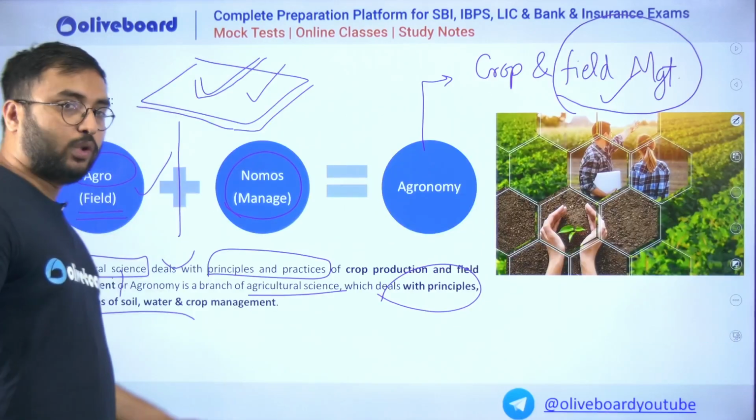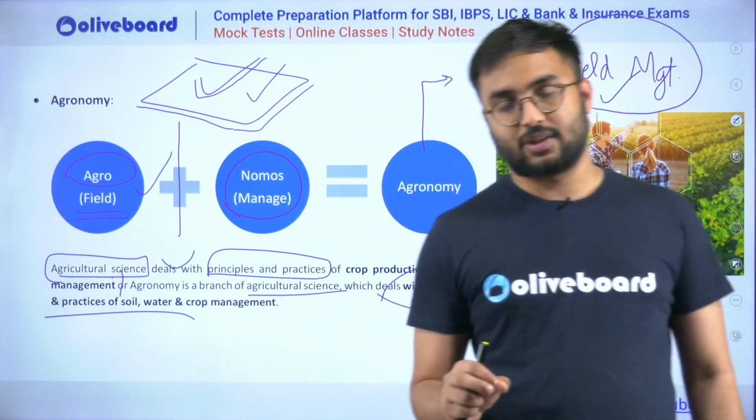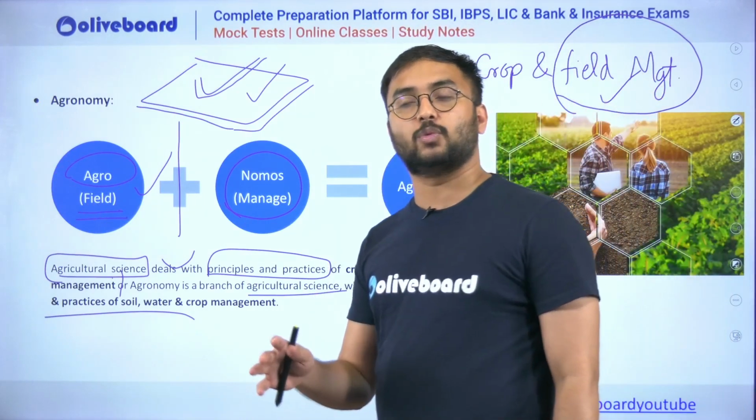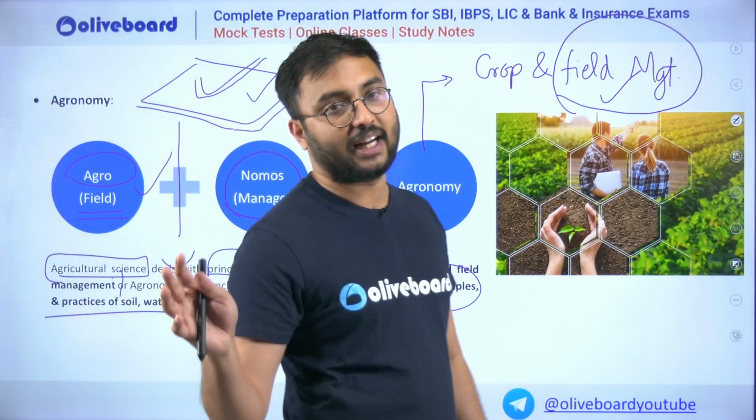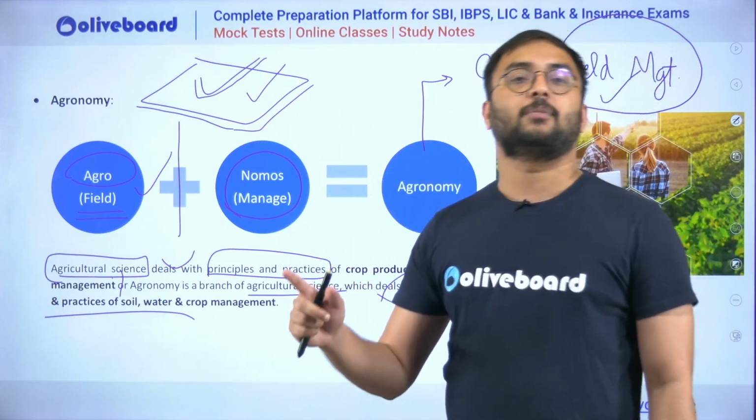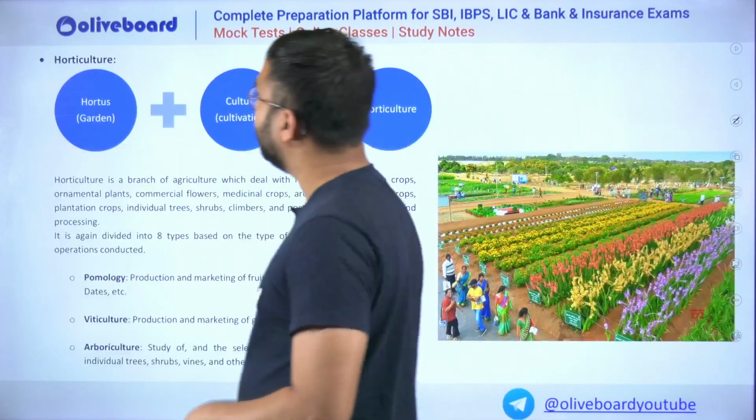When we talk about the practicality in India, as far as field crops are concerned, field crops include all the crops which are grown in the field, on the land, in 10 hectares, 20 hectares, 50 hectares. All these agricultural practices are associated with agronomy, and that's how it is important.